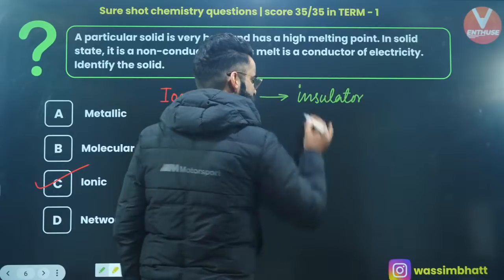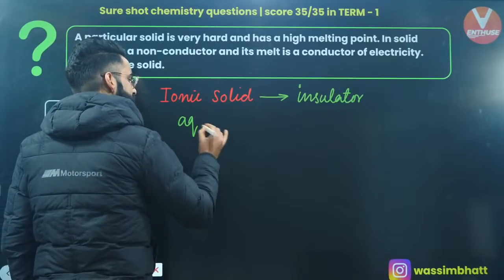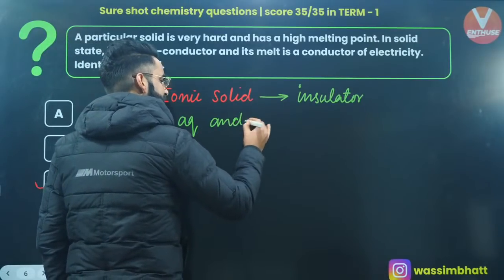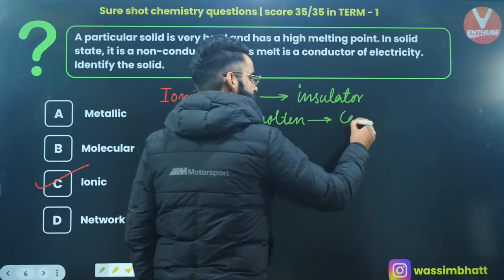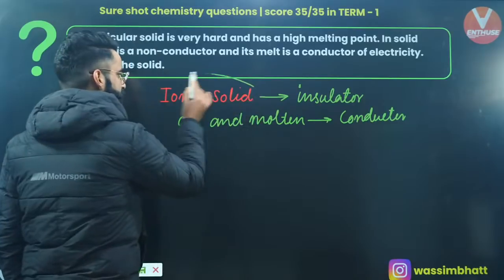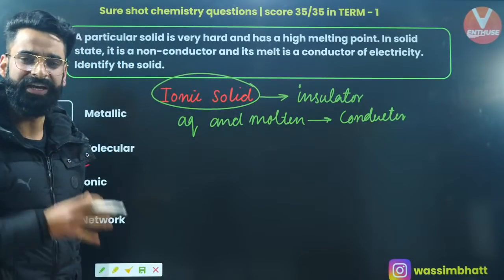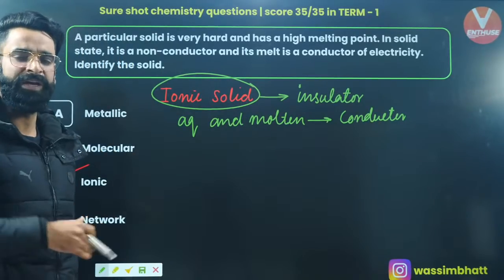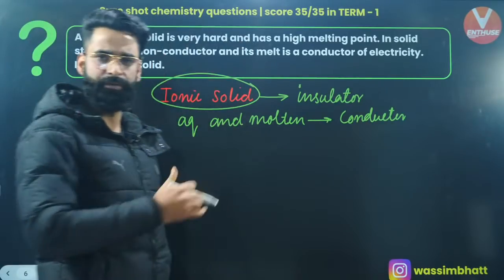In solid state, it's going to behave like the insulator. And in aqueous and molten state, it is going to behave like the conductor, right? And this is basically valid for what? It is valid for the ionic solid. So ionic solid, whenever it's in solid form, it behaves like the insulator. When it will be in molten or aqueous form, it is going to behave like the conductor. I'm sure this is clear to everyone, right?